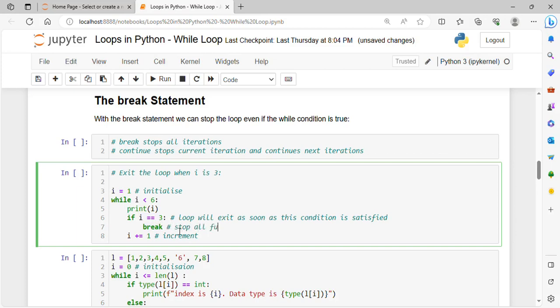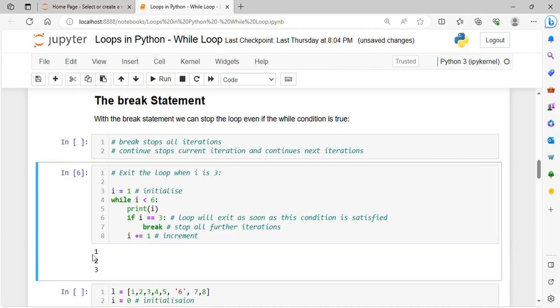Stop all further iterations. So there will be no iteration for I equals to 4, I equals to 5, and so on. Only 1, 2, and 3 will be printed. Let's say the output, here it is, 1, 2, 3, only these are printed, and it does not go for I equals to 4, I equals to 5, even if we have the condition true here. Just because of this break, it does not check for I equals to 4, does not check for I equals to 5, and so on.